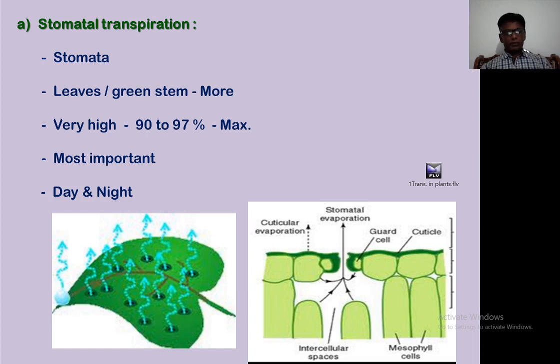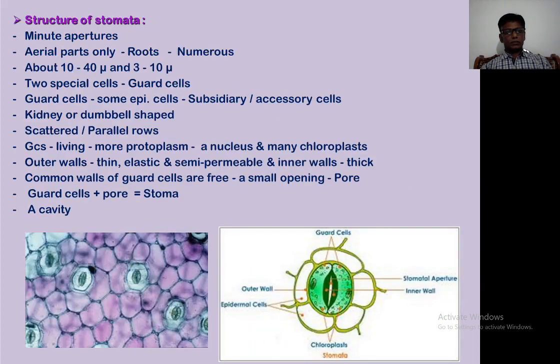Then here, after the types of transpiration, we will see the structure of stomata. Then, which structures are called stomata? The minute apertures which are found on the epidermis in the plants are called stomata. Or, in other words, the small openings which are found on the epidermis in the plants are called stomata. They are found on the aerial parts of the plants only, that is, on the leaves and green stem.